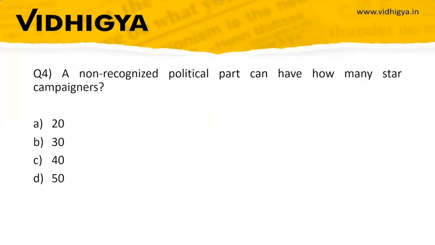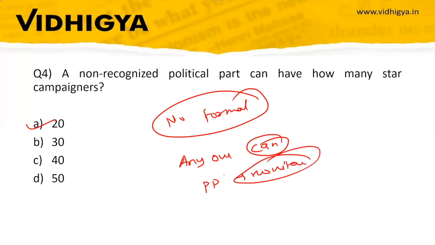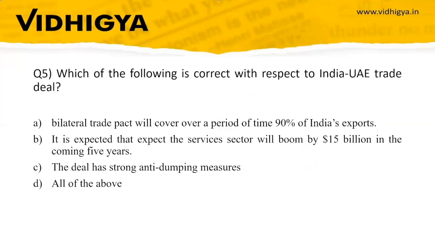Question 4: a non-recognized political party can have how many star campaigners? Your options are 20, 30, 40, 50. The correct option is option A, that is 20. We have discussed that there is no formal law governing who can be a star campaigner. Anyone can become a star campaigner, and the political party nominates that star campaigner. And the advantage is that the campaign expenditure on these star campaigners will not be added to the expenditure of that particular political candidate.